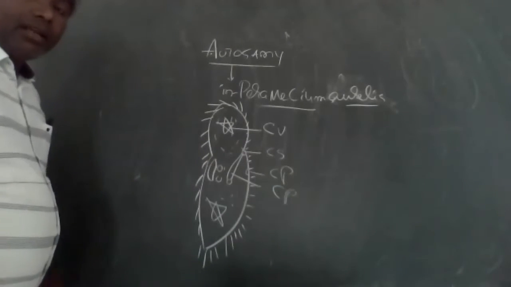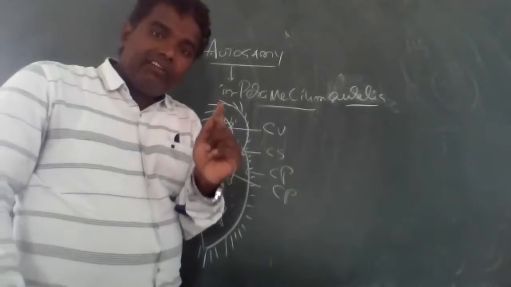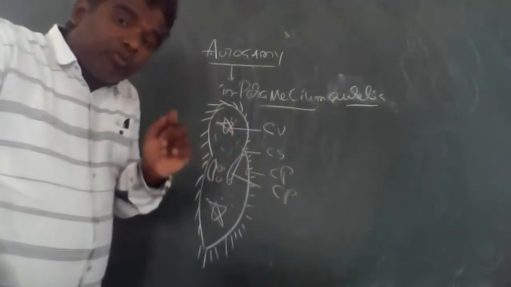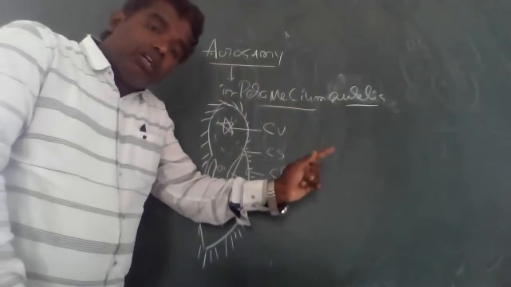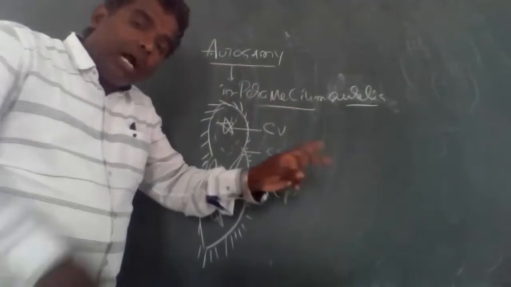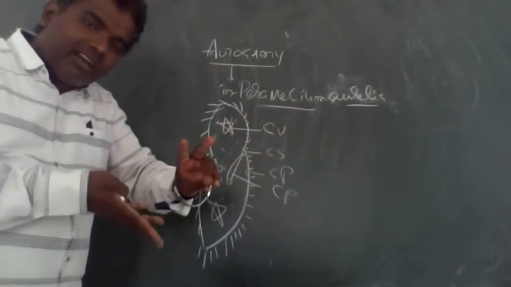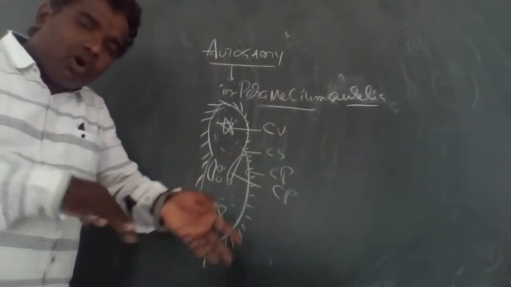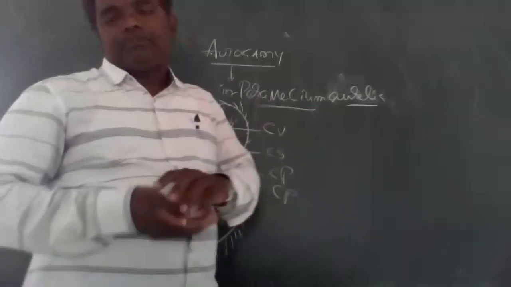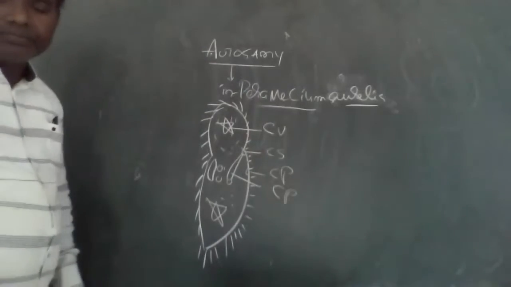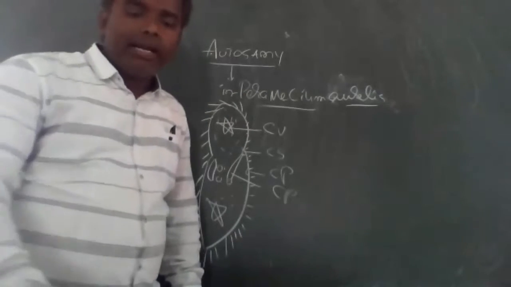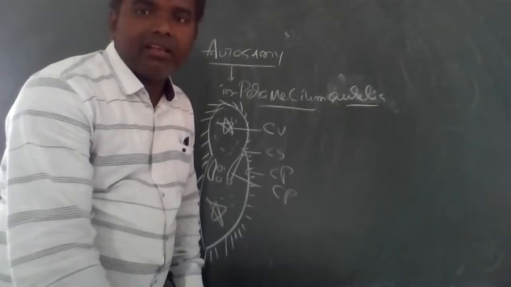Tell me, anyone can say what you observed. Just now we already discussed Paramecium caudatum in conjugation. What is the difference between Paramecium caudatum and Paramecium aurelia? Anyone can say?